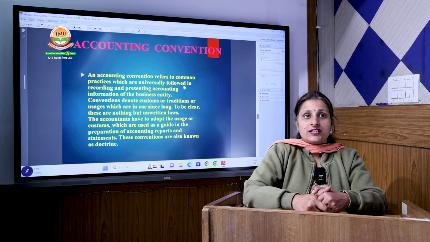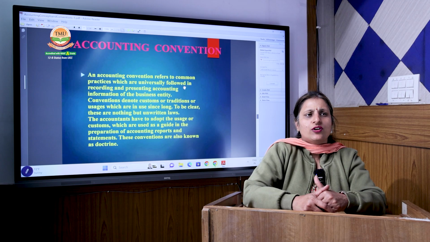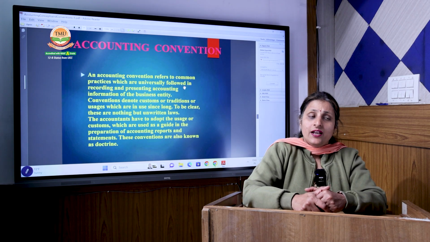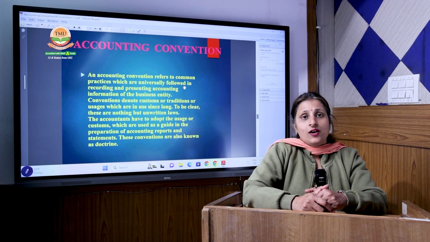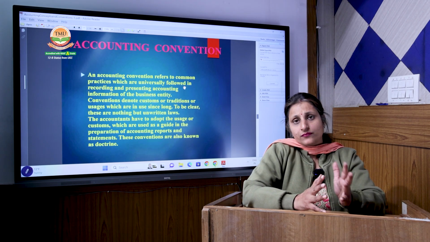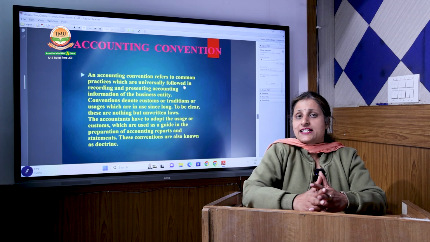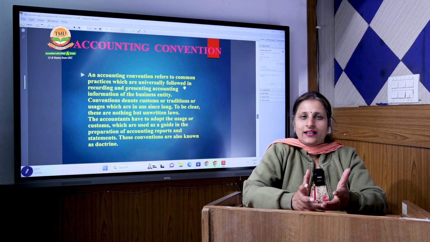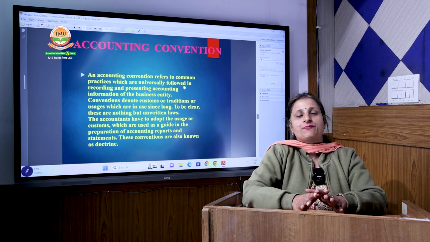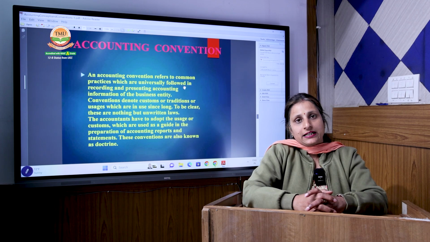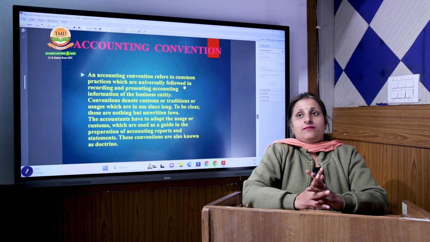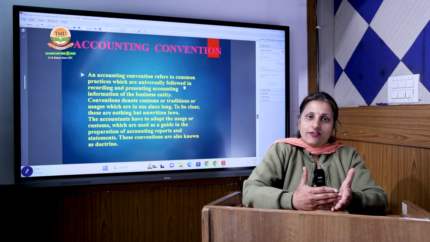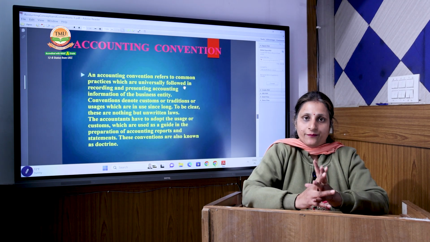These accounting conventions are practices. These are not a law, but they are certain practices or principles that should be followed by the company while performing the accounting operations. They are not legal, not bound by law, but it is the sincerity of the company to follow these conventions to make the accounting more transparent, more reliable and more visible to the individuals who are using the accounting.